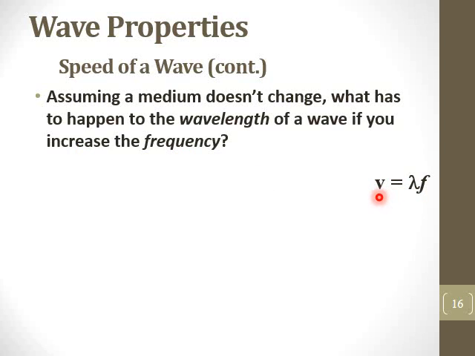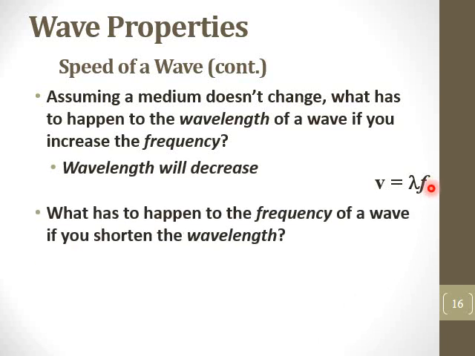Now here's the equation. The speed is going to be equal to wavelength times frequency. So if we increase the frequency and this side of the equation is going to be the same, that means the wavelength has to decrease. Now let's think about that logically. Frequency means the number of waves that are passing in a given amount of time, in 1 second. So if there are more waves passing in 1 second but the speed of the wave doesn't change, then that means there has to be a shorter distance between those waves. And that goes along with the fact that if the frequency increases, then the wavelength has to decrease.